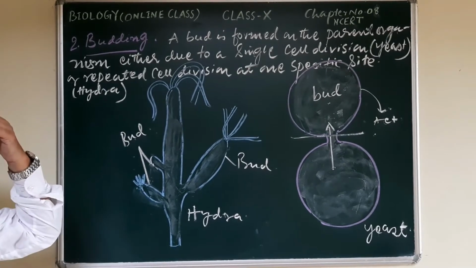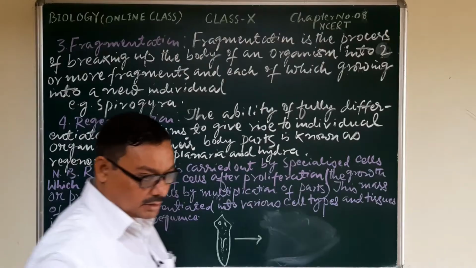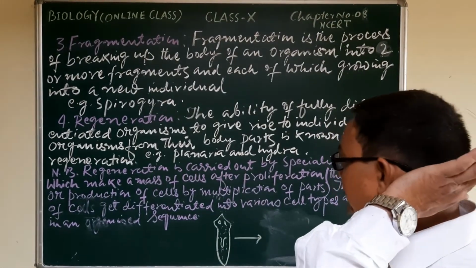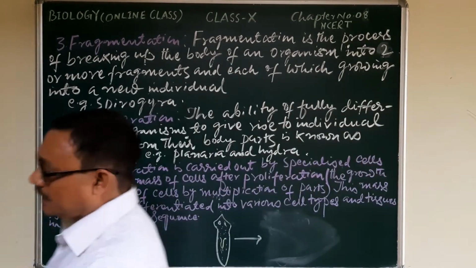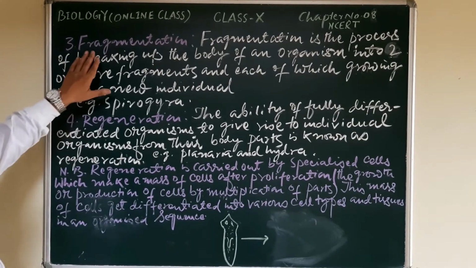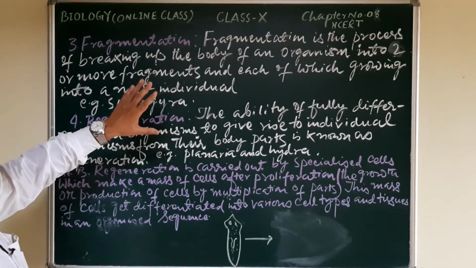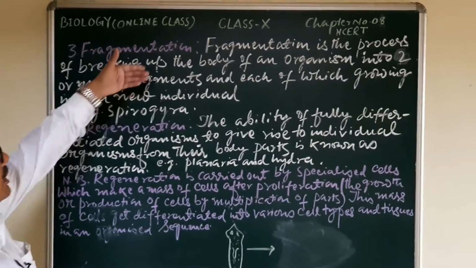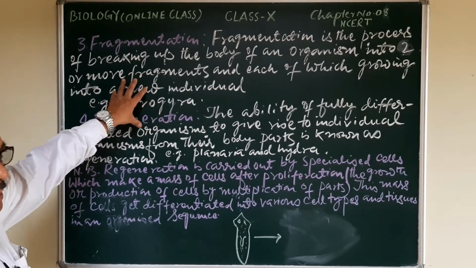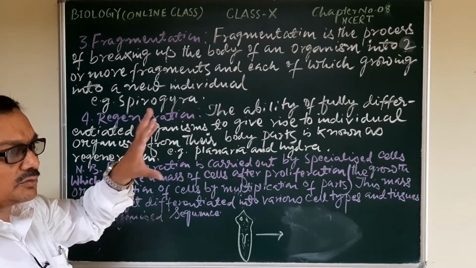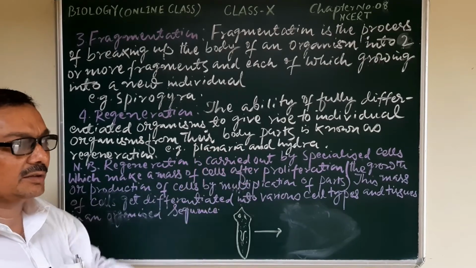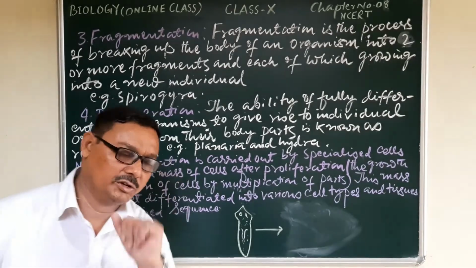Now let us see about the fragmentation and regeneration. Here too are other processes or methods of asexual reproduction. The third one is fragmentation, and the fourth one is regeneration. Fragmentation is also a process which is similar to the regeneration, because in both the cases there will be breaking down of the body into pieces or fragments or parts, and from that part there will be development, there will be reproduction of a new individual.